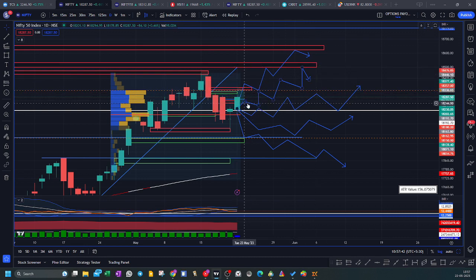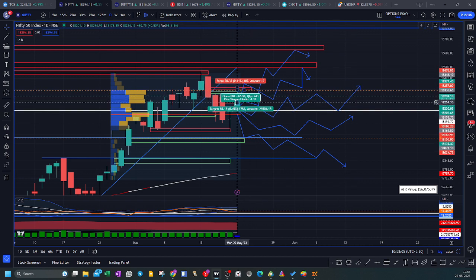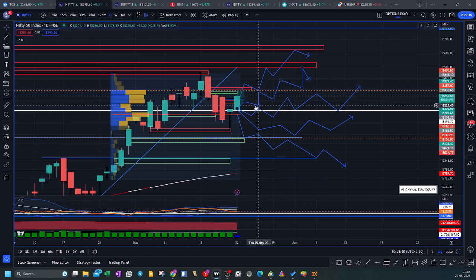My scenario number two might come into picture. And scenario number three is where we see an inside candle, a range of 18,450 and 18,048 level. Market might consolidate in this particular range itself. An inside candle might come into picture. So 18,300 to 18,150 levels, 150 points of very strong, very narrow range consolidation might happen. In this kind of thing, Monday or Thursday, there might be a strong movement on the upside, and then consolidation happens for the whole week. So this kind of movement we need to be very careful about.